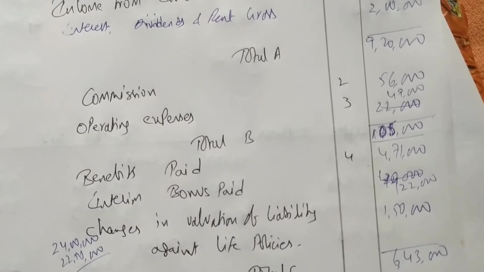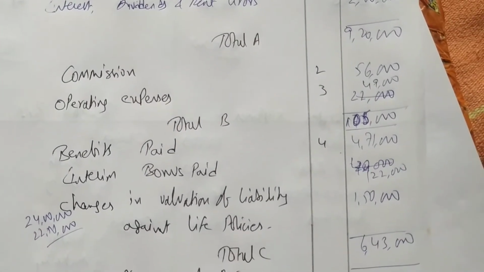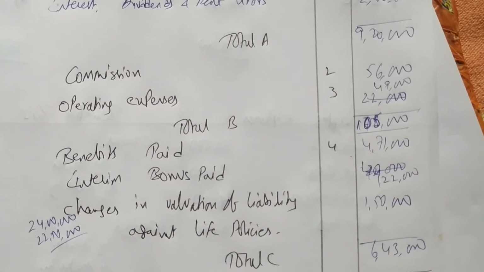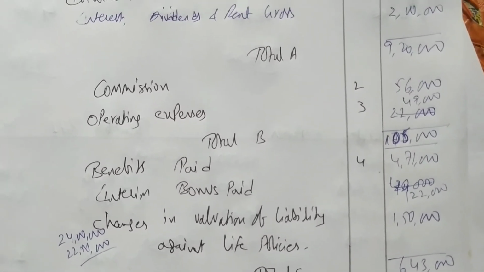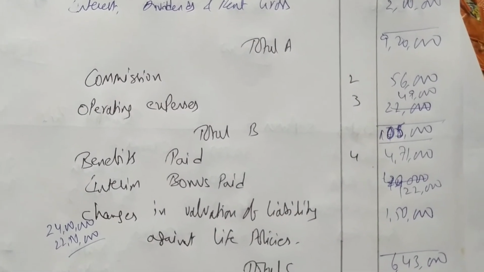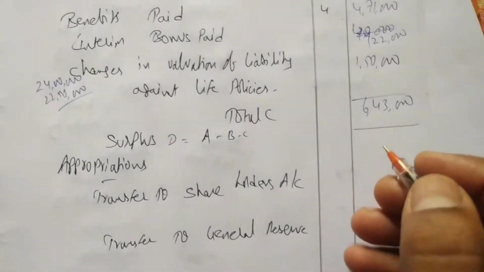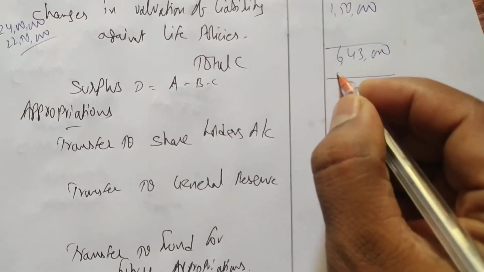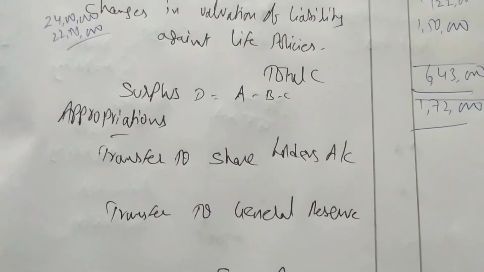So from 9,20,000 if you deduct 1,05,000 and the total C of 6,43,000, you get a total of 1,72,000 as your surplus. 1,72,000 as your surplus. Now we have to transfer to general reserve 10% and surplus to shareholders 10%.